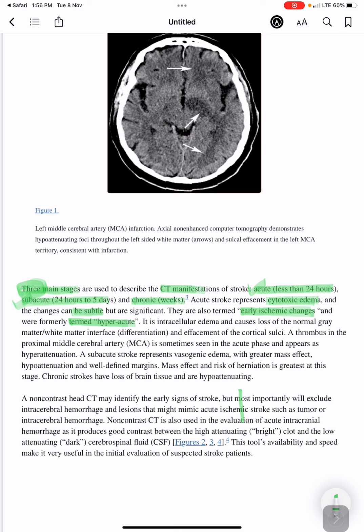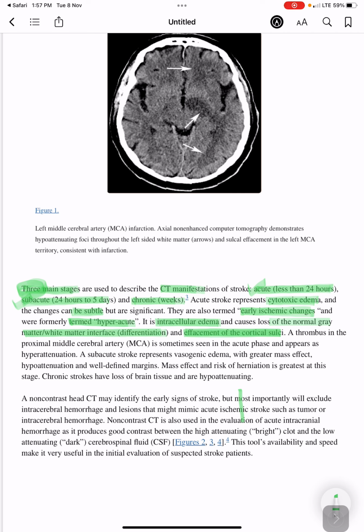It is intracellular edema, and this intracellular edema causes loss of the normal gray matter white matter interface differentiation, and effacement of the cortical sulci.